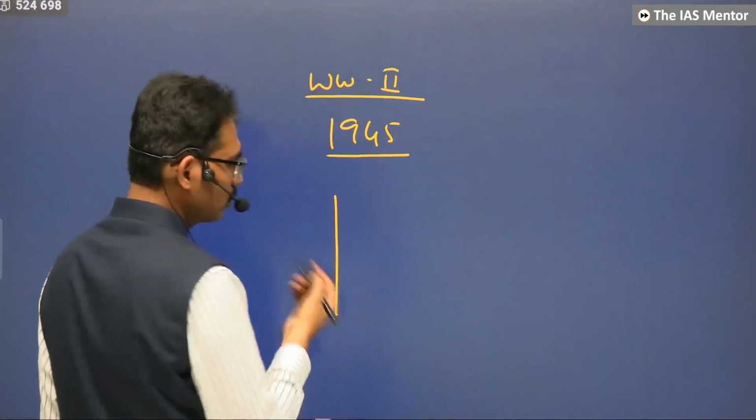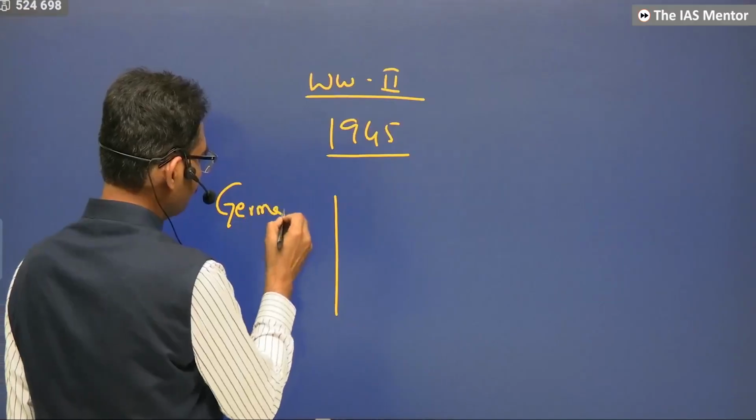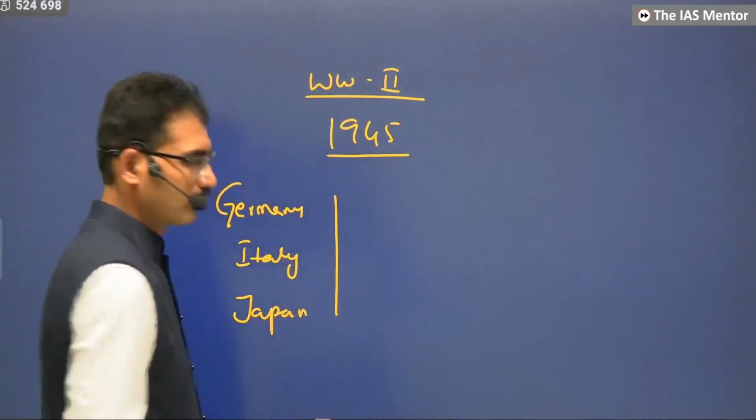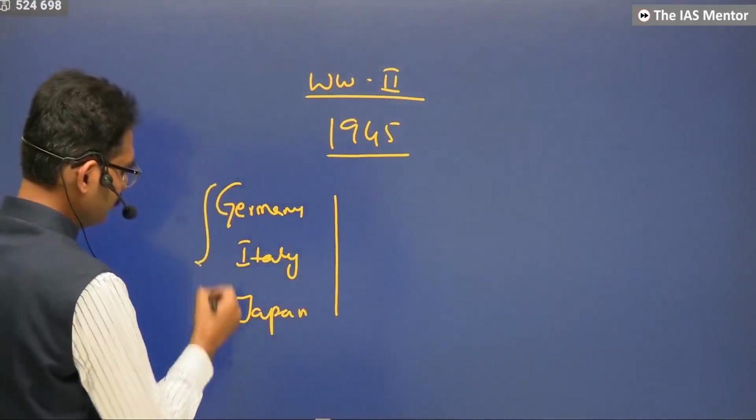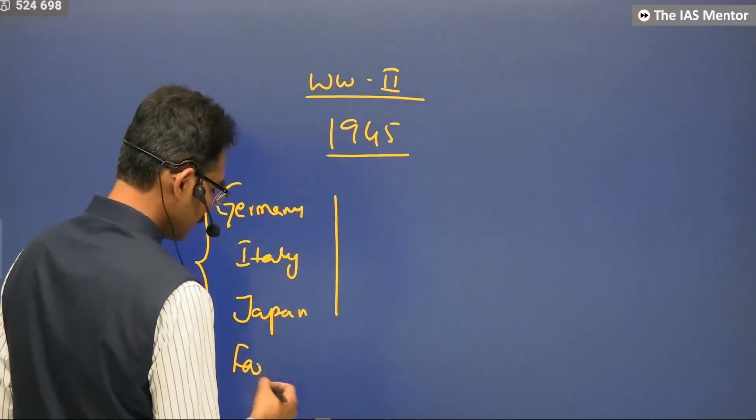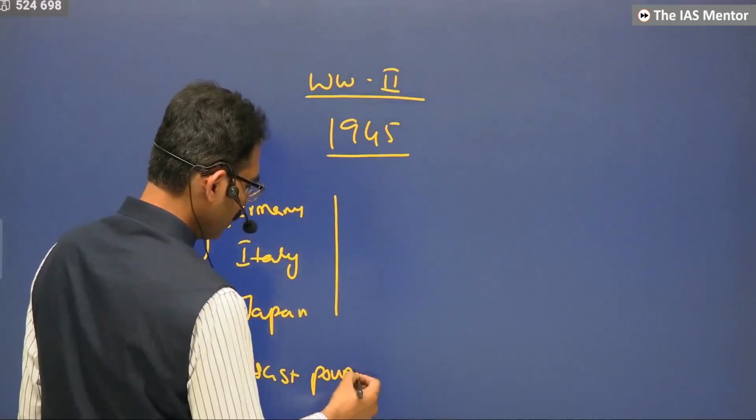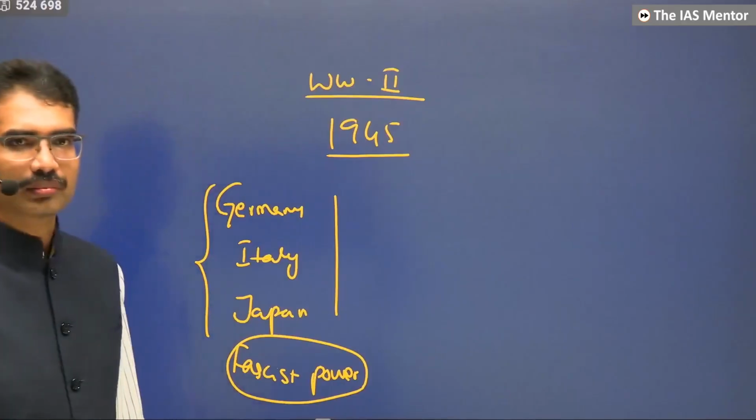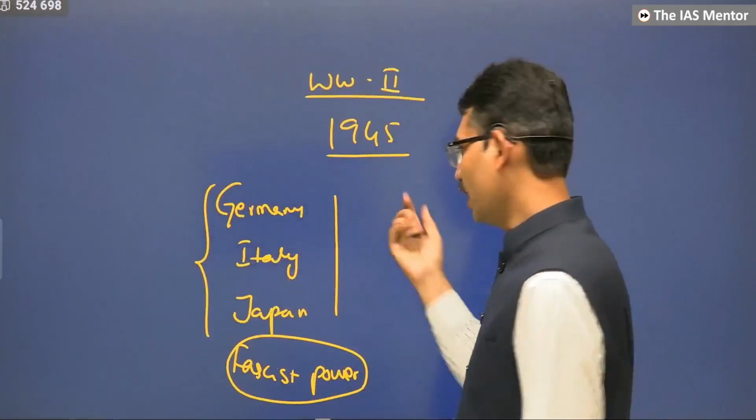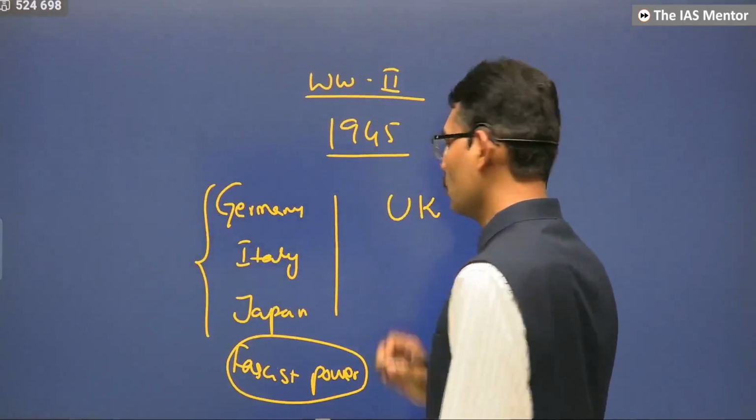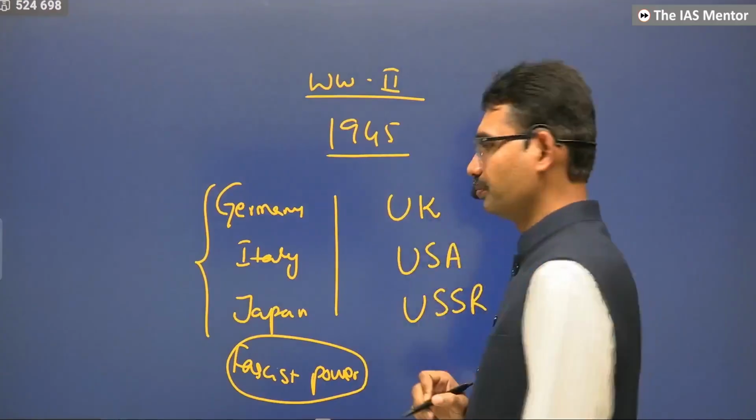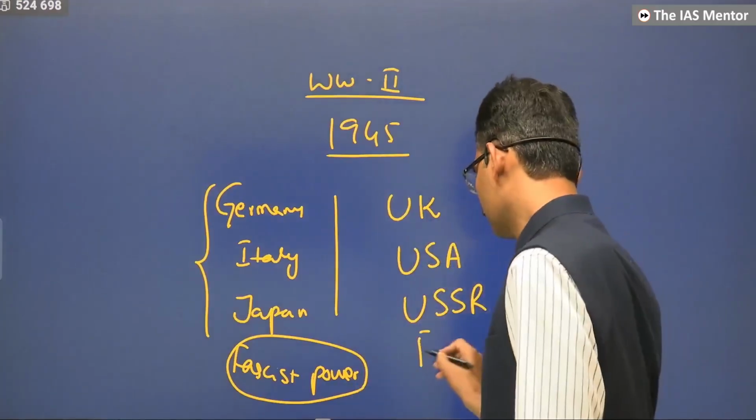When it comes to World War II, Germany, Italy, and Japan formed one group. They are called fascist powers, who wanted to expand. In the process, they expanded also. It affected the interest of the other group: UK, USA, USSR. France is also there.